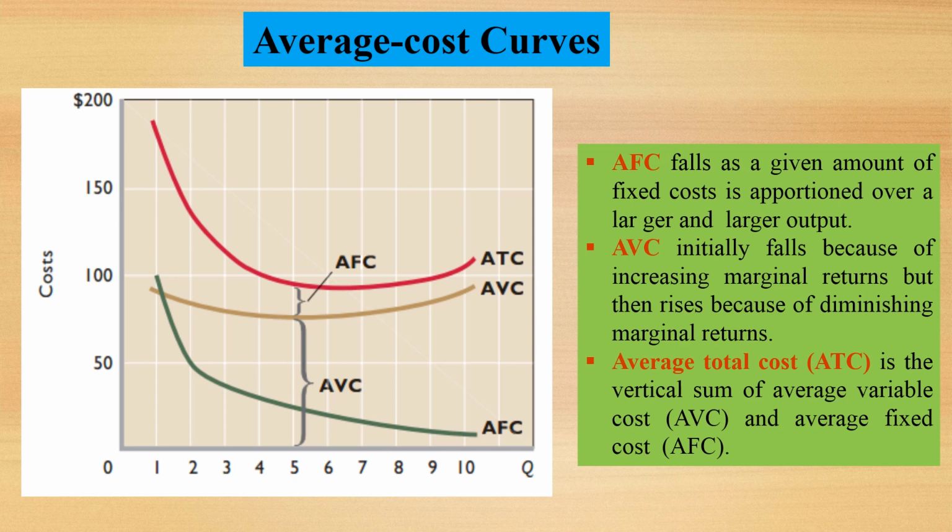This curve shows that average fixed cost decreases as the quantity of output increases. On the other hand, average variable cost initially falls due to increasing marginal returns, then rises due to diminishing marginal returns. Average total cost is the vertical sum of average variable cost and average fixed cost.